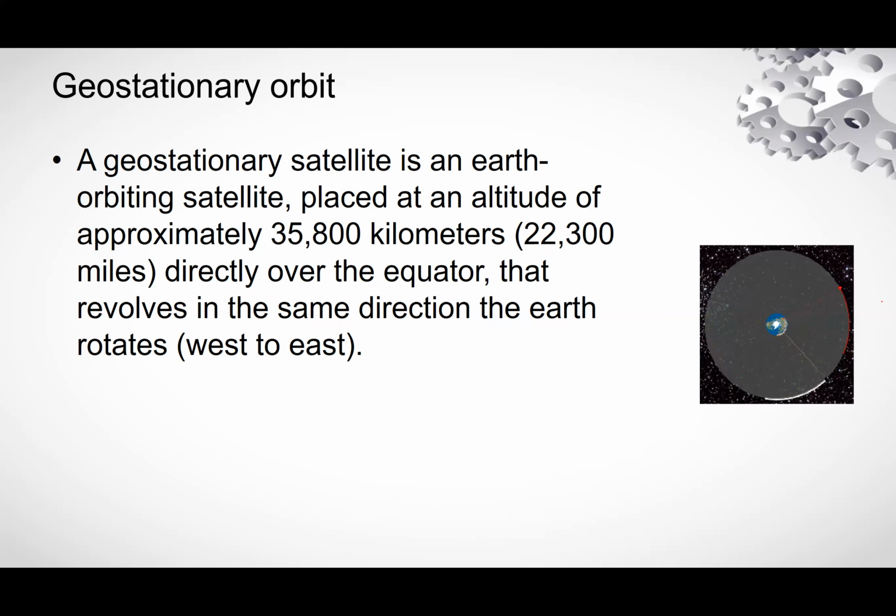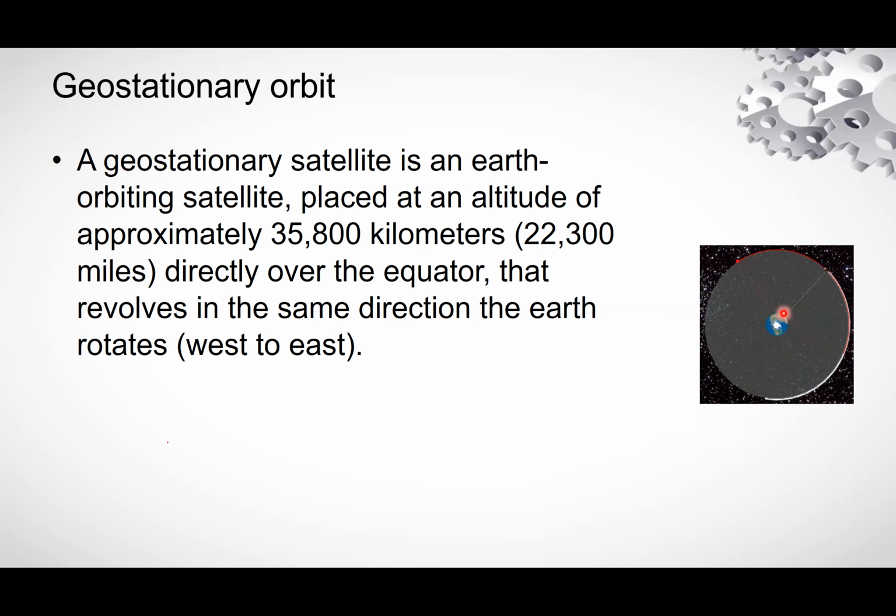Here, if you can see, this side is passing, and this side is rotating with the Earth.